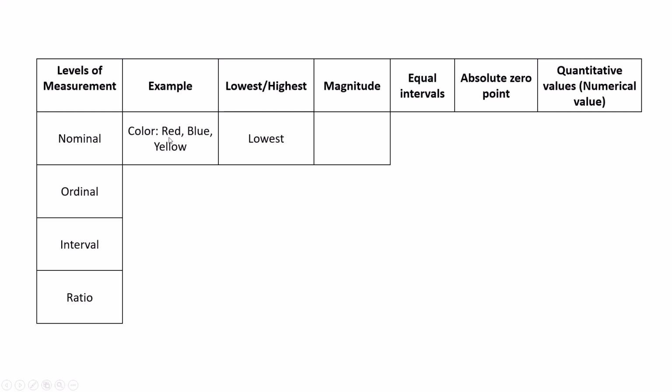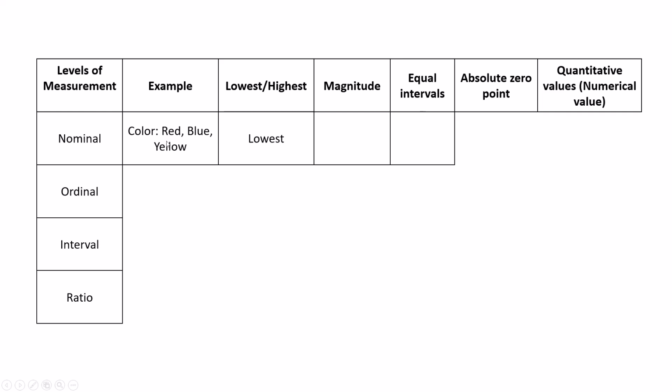There is no higher, there is no lower. That's why they are mutually exclusive and exhaustive values. So there is no magnitude, and nominal has no magnitude.